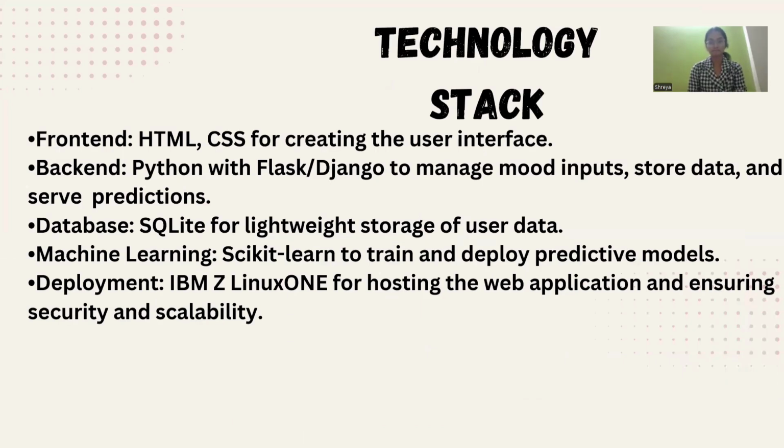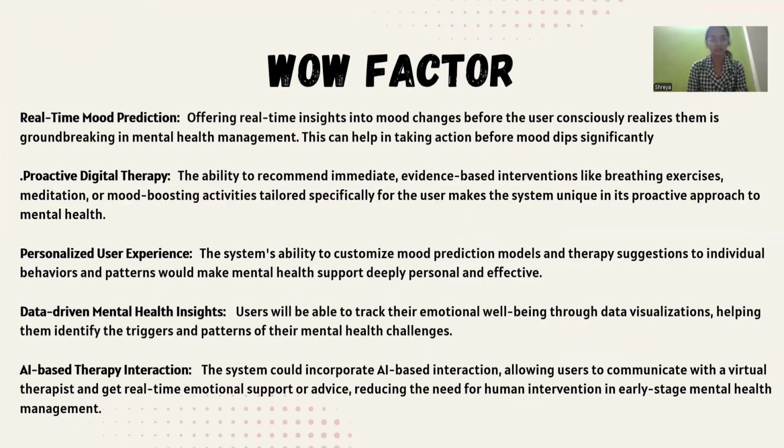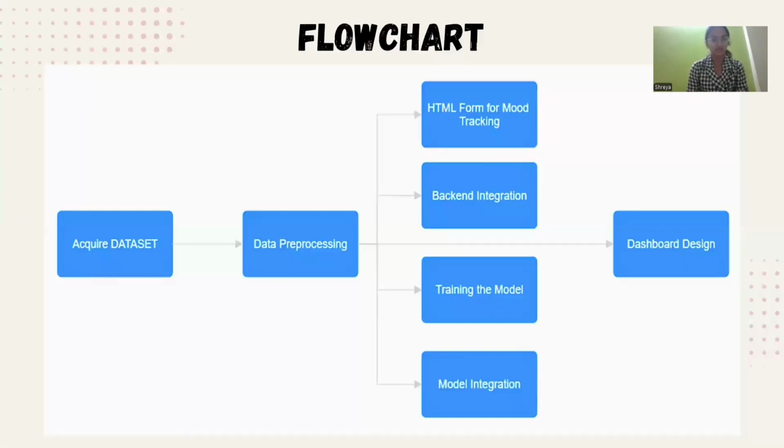Technology stack: frontend HTML, CSS; backend Python; database SQLite; machine learning Scikit-learn; deployment IBM Z. Features: real-time mood prediction, proactive digital therapy, personalized user experience, data-driven mental health insight, AI-based therapy interaction. This is the flowchart.